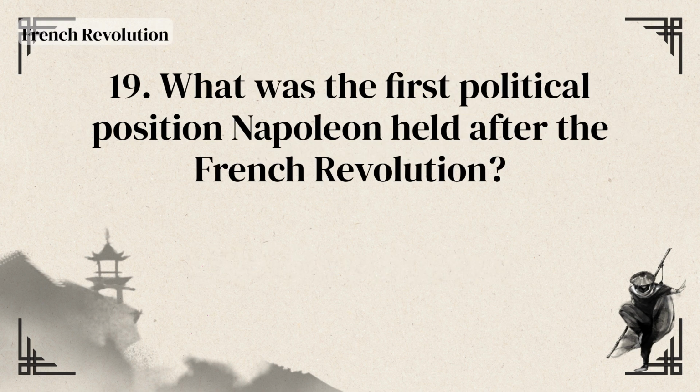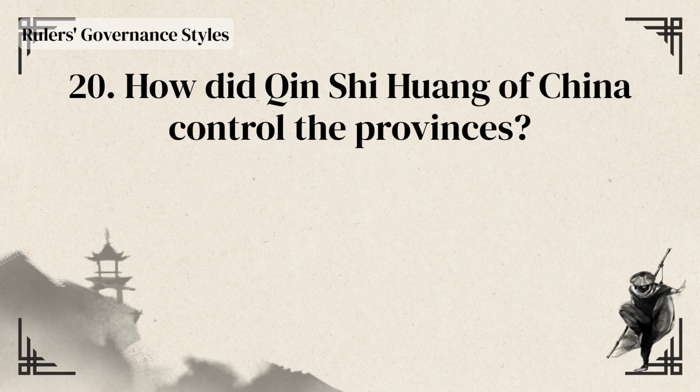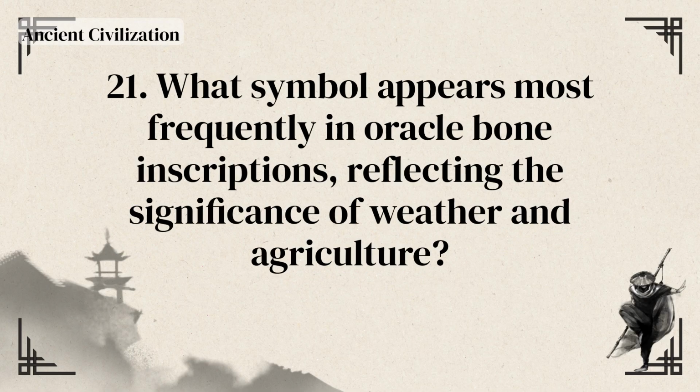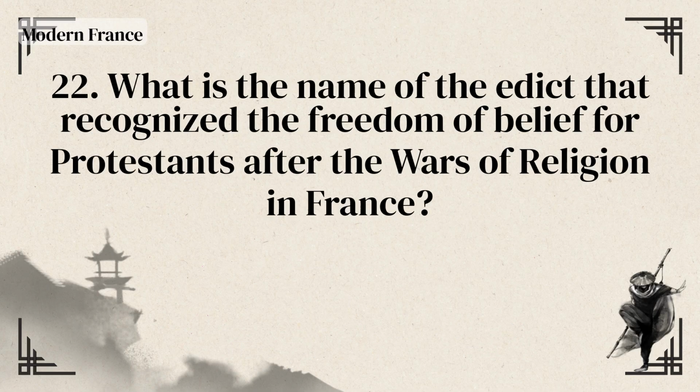Speak. What is the first large-scale revolution that occurred in Russia in 1905 called? 1905 Revolution. What was the first political position Napoleon held after the French Revolution? First consul. How did Qin Shi Huang of China control the provinces? Established direct rule system. What symbol appears most frequently in oracle bone inscriptions, reflecting the significance of weather and agriculture? Rain symbol.